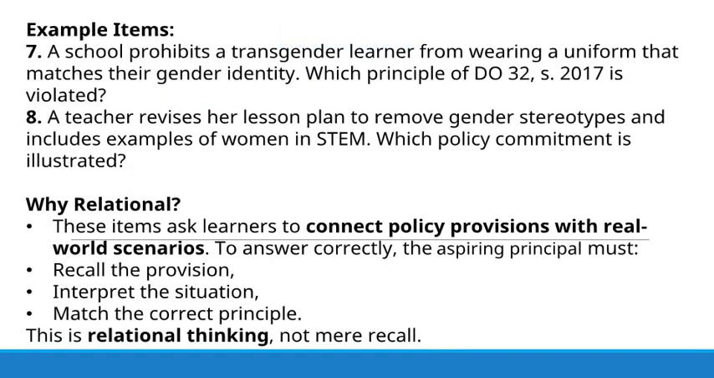Example items. 7. A school prohibits a transgender learner from wearing a uniform that matches their gender identity. Which principle of DO 32, S. 2017 is violated? 8. A teacher revises her lesson plan to remove gender stereotypes and includes examples of women in STEM. Which policy commitment is illustrated?